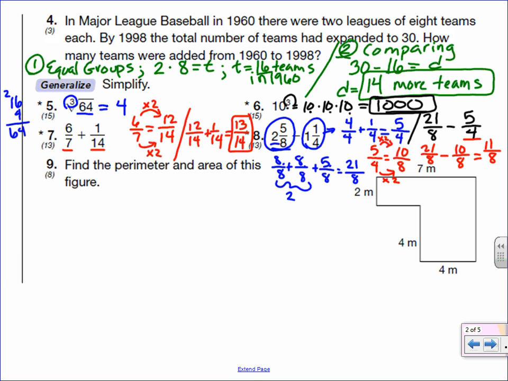And then the last step is to write it as a proper fraction again. Right now we have a bigger number on top than on the bottom. So we're going to take out a full 1. So I could say 11 is the same thing as 8 plus 3. So I have 8 eighths, which is 1, and 3 eighths left over. So I have 1 and 3 eighths. And that is my final answer.